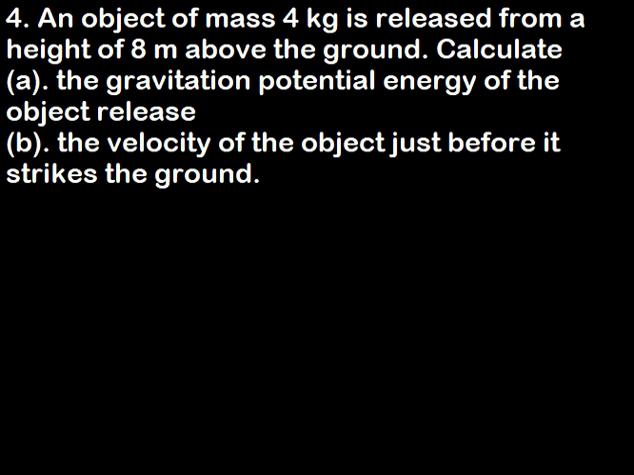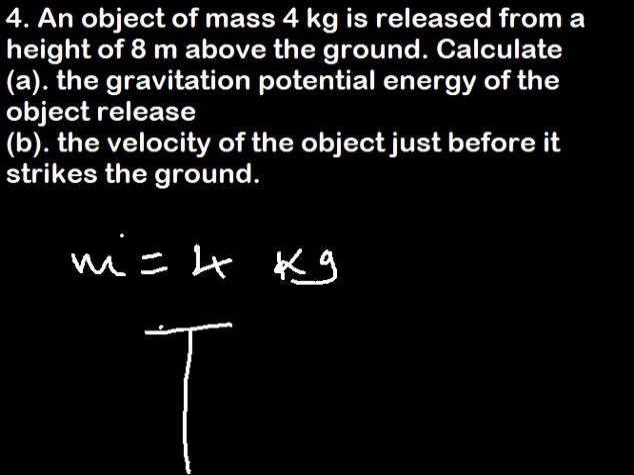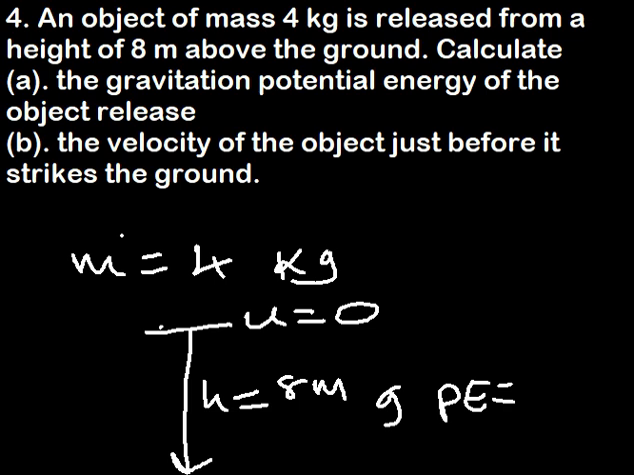And let's appreciate this question. An object of mass 4 kg is released from a height, which means the initial velocity is 0, and this height is given as 8 meters above the ground. Now calculate the gravitational potential energy of the object released. So we're looking for the gravitational potential energy, which is mgh. So we can find that.